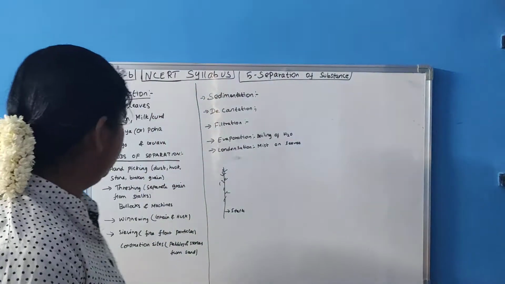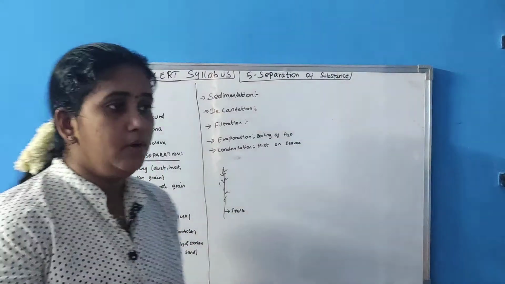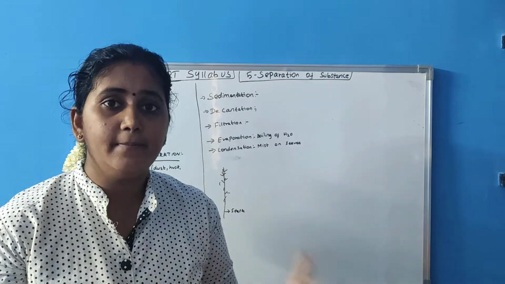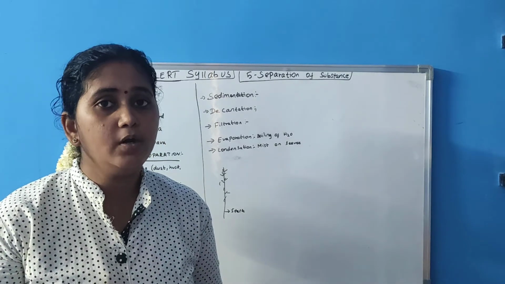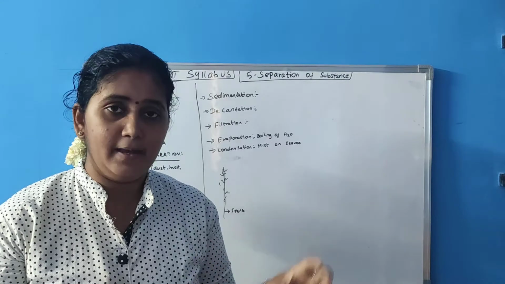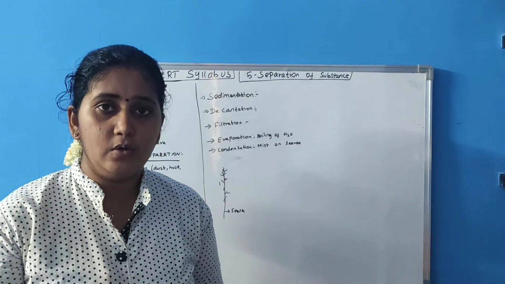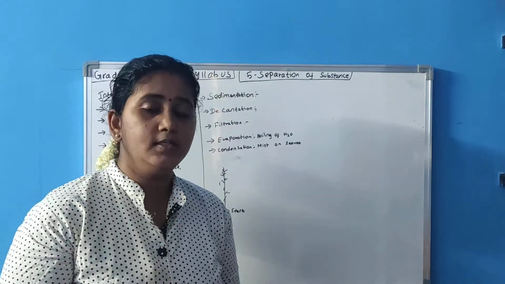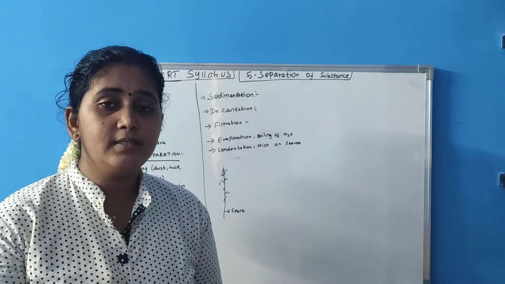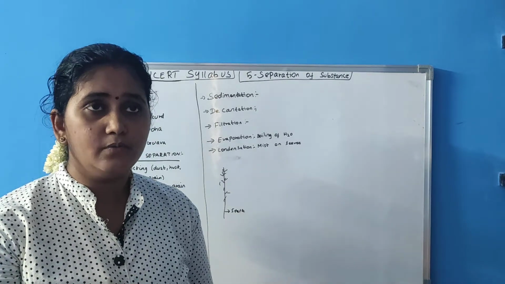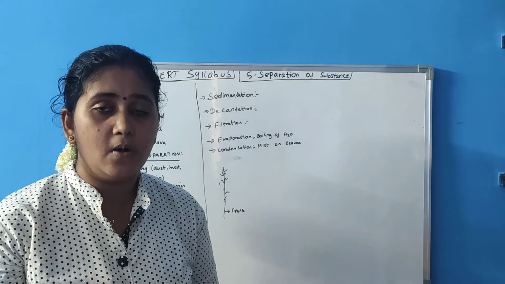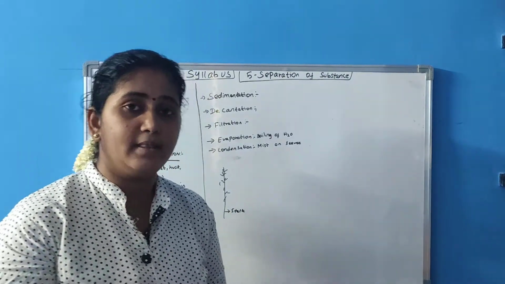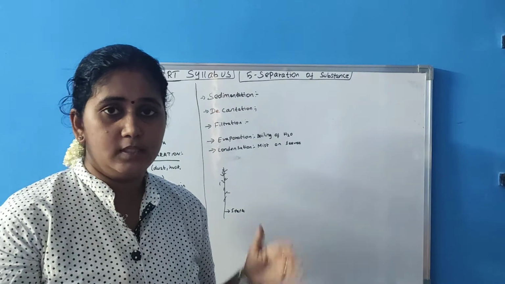Next one, mangoes and guava. Now I am giving you a basket of mangoes and guava and asking you to separate mangoes separately and guava separately. What will you do? You will take the mangoes separately and then guava separately. So this is also a separation. But what if the separation has to be of very small components? How will the separation occur for smaller components? There are so many methods for separation. We will see them one by one.